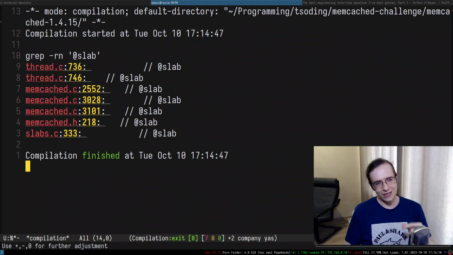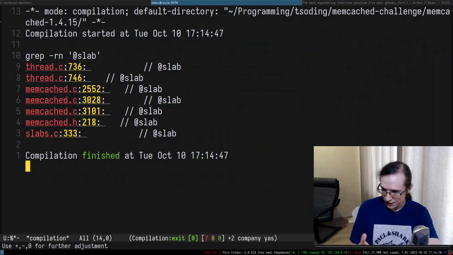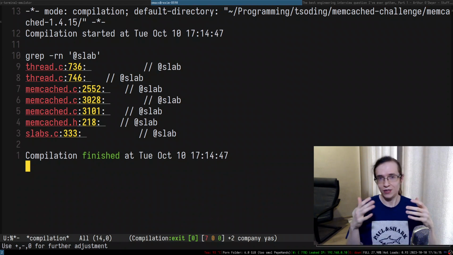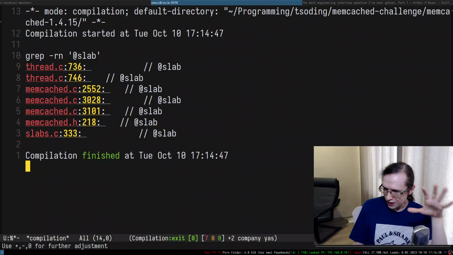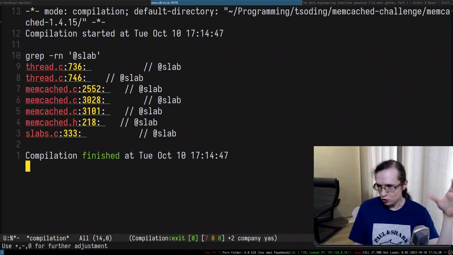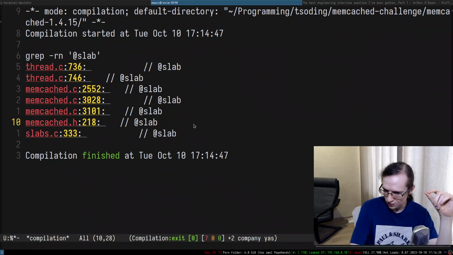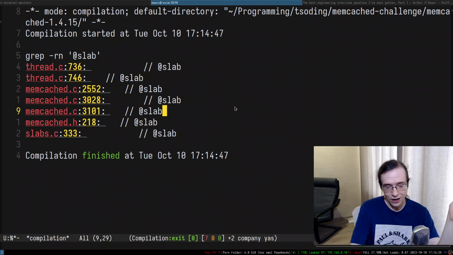But in this particular case, if you have a list of things, and that list needs to be extended, like for example the kinds of statistics, I personally recommend to minimize the number of places where you need to make modifications. For example, here I need to add a new statistic.